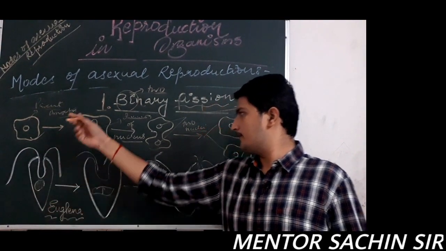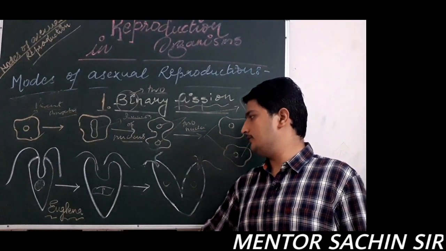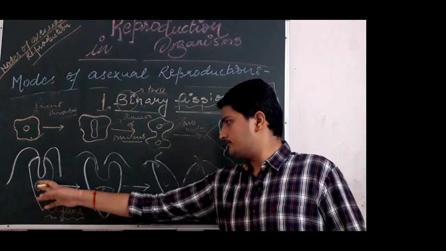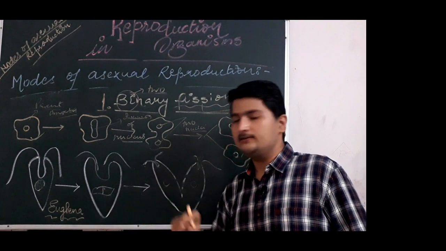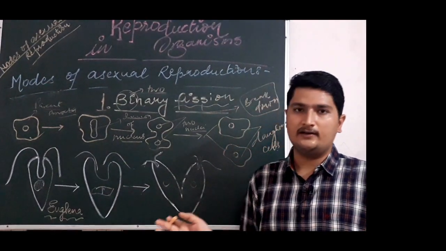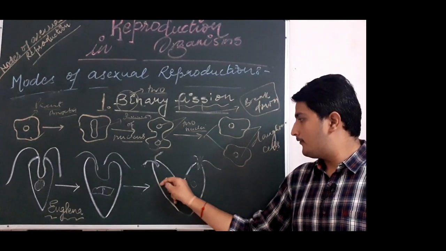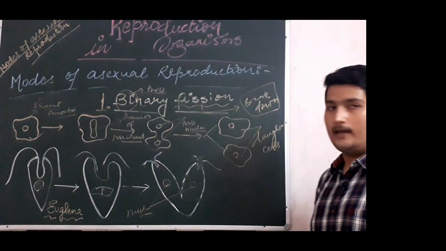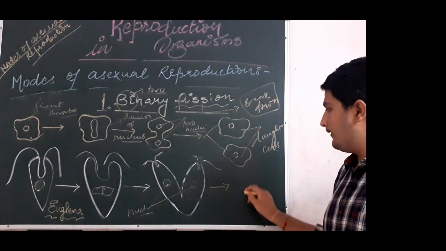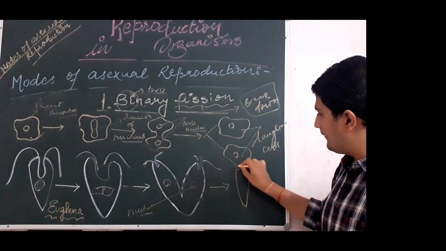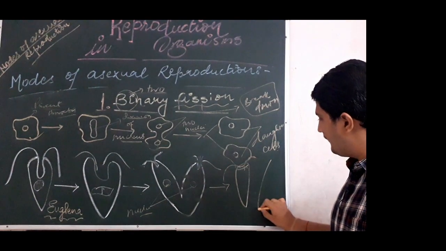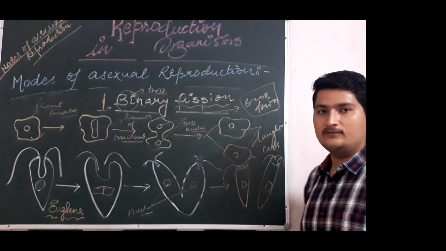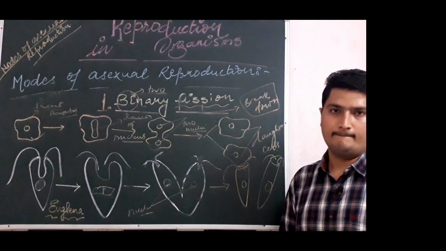As we studied in the above diagram, at first in binary fission, karyokinesis takes place, that is division of nucleus takes place. After karyokinesis is started in the second step, that is division of nucleus is started, and in the third step, from the one nucleus two new nuclei are formed, and in the fourth step what will happen? In the fourth step, these two euglena will separate from each other. That means division of cytoplasm takes place and two daughter euglena will form.